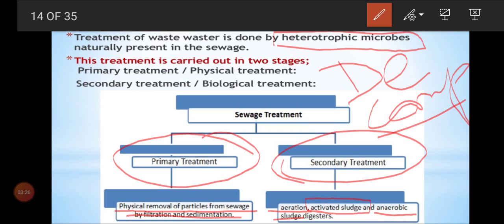After secondary treatment, the wastewater will be cleaned, and we can use it for irrigation purposes or mix it with the river. So these two treatments are very important. If not, imagine this world would be full of sewage water, because sewage water is so abundant, and we need to treat it with the help of microbes to clean it. After cleaning, we can add it to the river water and it won't cause much pollution. So the polluted water becomes normal water. That is what we are going to learn in detail: first primary treatment, second secondary treatment.